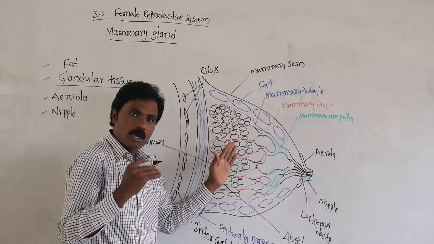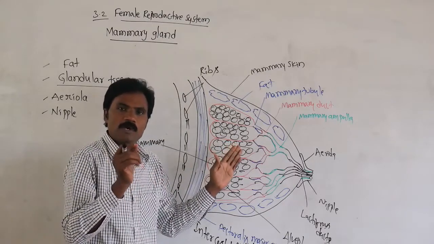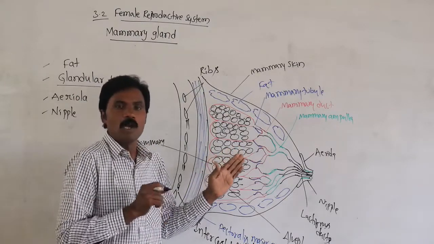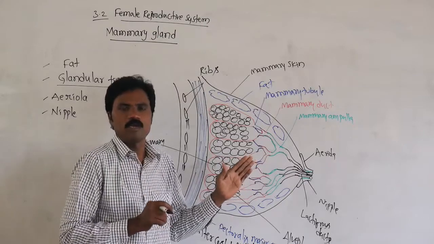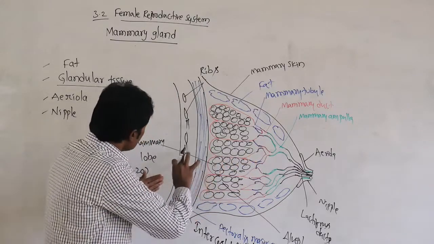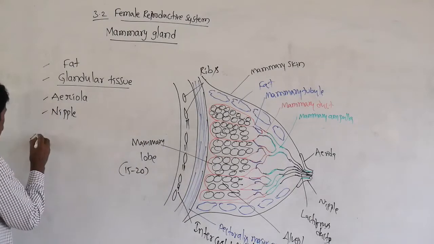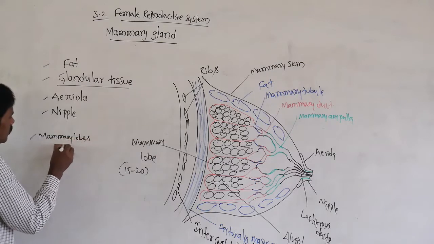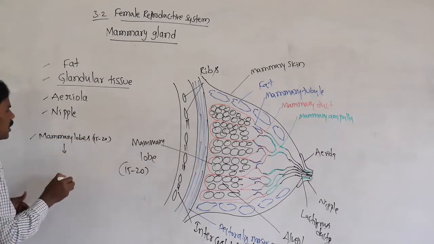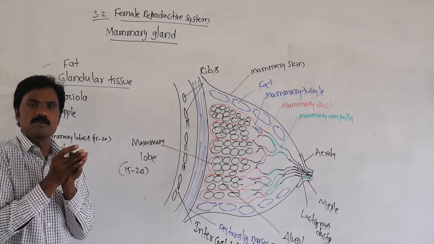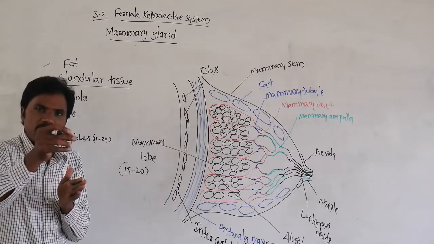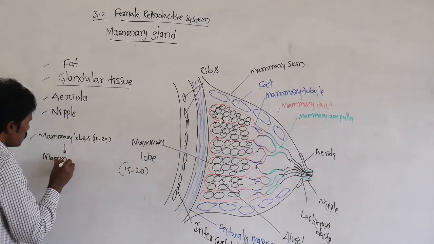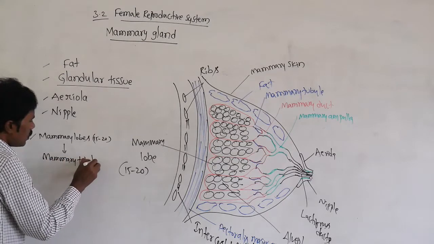So remember the order from an exam point of view. Which part of the mammary gland produces milk? That is the alveoli. How many mammary lobes are present? 15 to 20. Remember the order: each mammary lobe terminates with a specific mammary tubule.